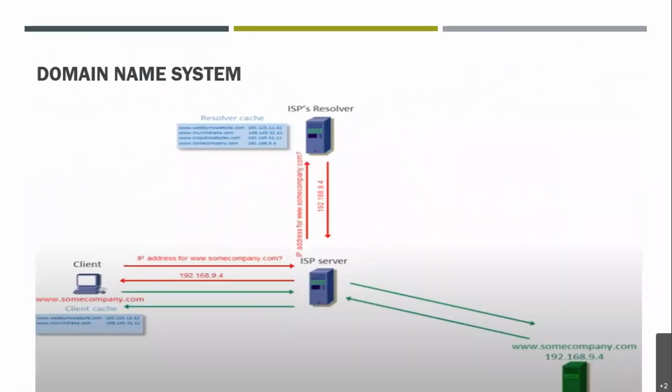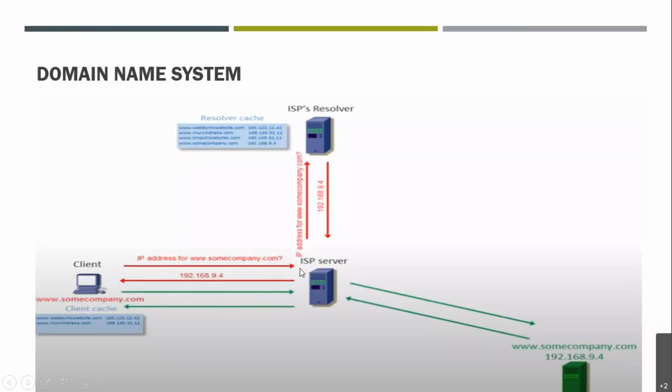Further, we have the domain name system. As you can see in the system, we have a client machine. This client machine is requesting www.somecompany.com. It is sending a request with this green line you can see. It is being received by the ISP server over here. Now this ISP server, the Internet Service Provider server, has converted www.somecompany.com into the IP address. It has sent the IP address for this company.